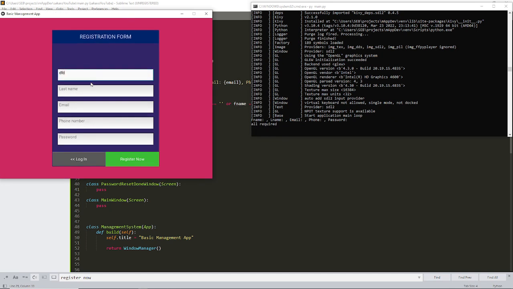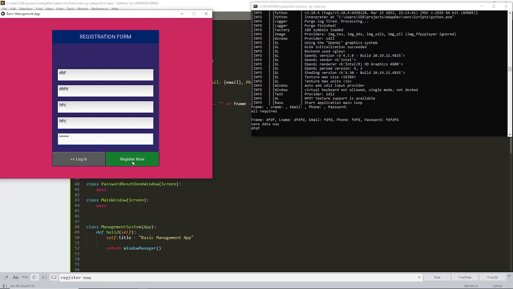But if I provide text for all the input fields and then I print, it says save data now, right? Meaning this is really working. Okay, so now let's go back to all the if conditions and make sure we are validating properly for this one so that all of these will be provided.